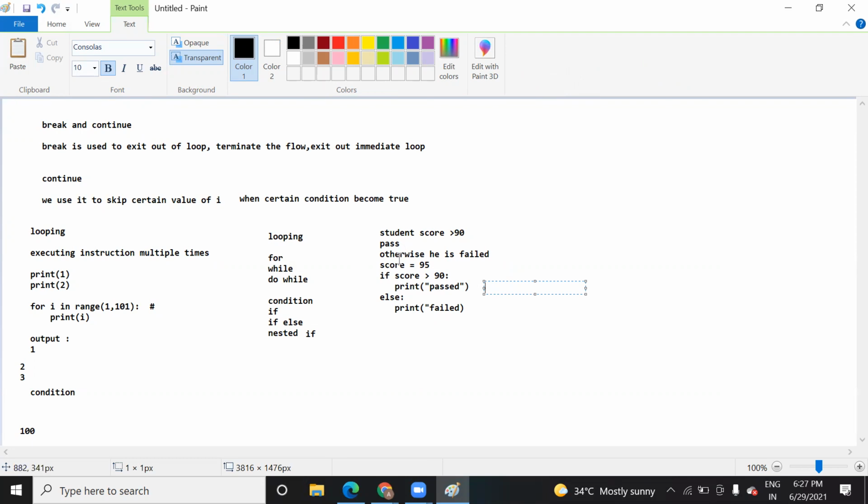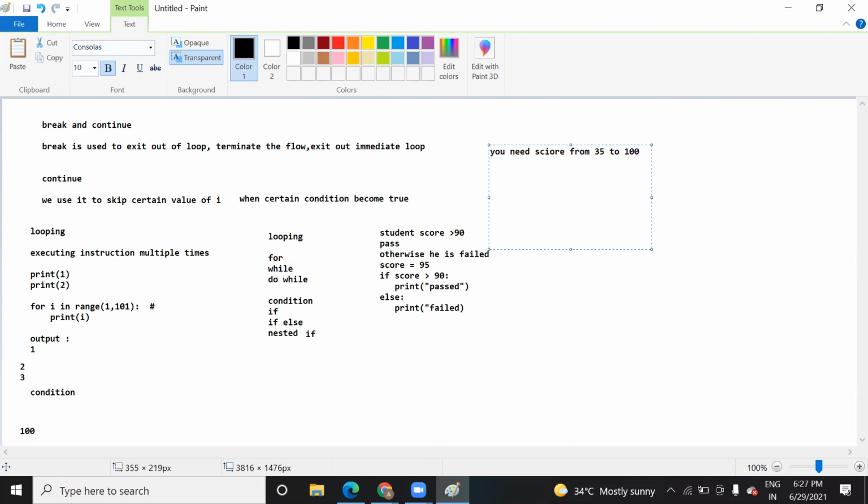And if you add a continue there, then for that particular condition, it will skip. For example, suppose I give you a certain condition, you need to check scores from 35 to 100.